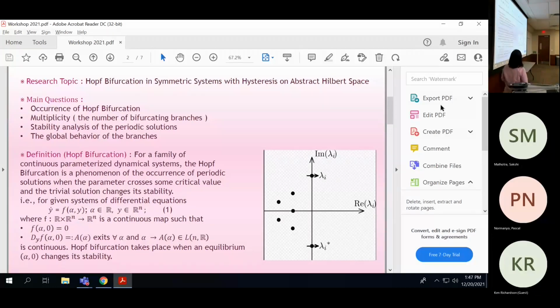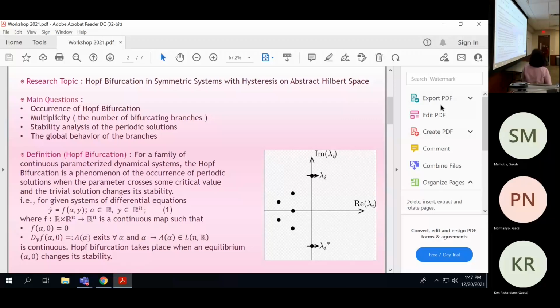First of all, let me draw attention to what a Hopf bifurcation is. For a given continuous parameterized dynamical system, a Hopf bifurcation is the phenomenon of the occurrence of a periodic solution when the parameter crosses some critical value and the trivial solution changes its stability.